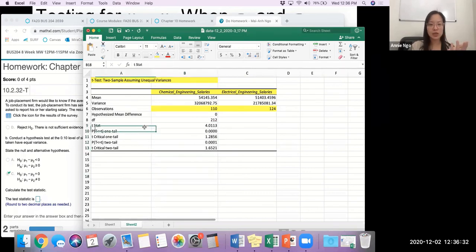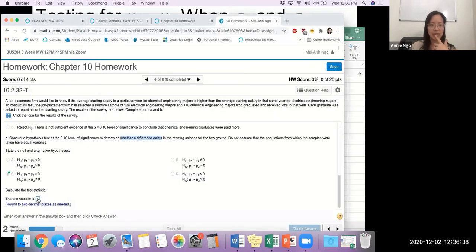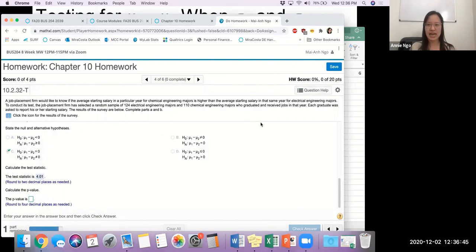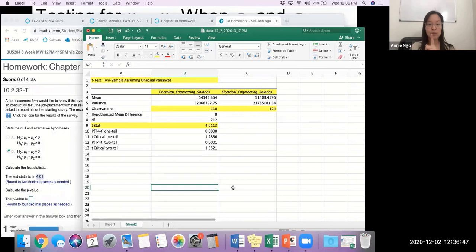Go ahead and plug in your test statistic, whatever it is on your end. I think for me, it says 2 decimal places, so I'll carefully enter mine in. And then it asks for a p-value, so you do want to be very careful. In this one, we said we're doing a 2-tailed test because I don't know the direction. It just said, is there a difference? Difference could go in either direction.